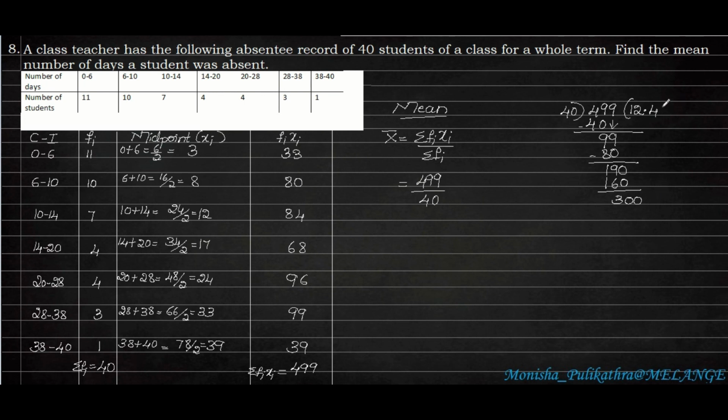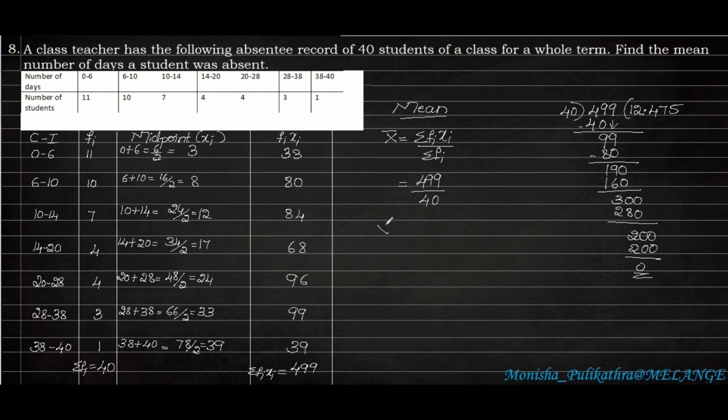So 4 sevens are 28, 4 eights are 32, which will be greater than this. So 4 sevens are 28, that is 280. So here 20 will be remaining. Because of the point, we can add a 0. 4 fives are 20, so 45 is 200. So it is completely divisible.